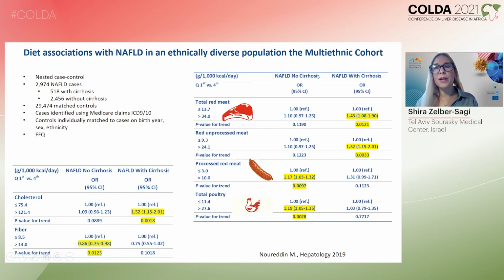This is supported also by a study from the United States showing that high consumption of red and processed meat is related with NAFLD with and without cirrhosis. High cholesterol intake is related with NAFLD with cirrhosis, while fiber intake is a protective factor.